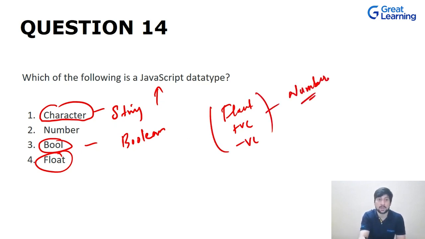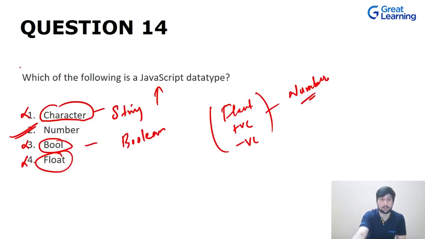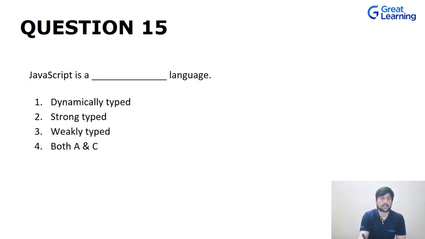So if you talk about these options, this is not a data type, this is not a data type, this is not a data type. The correct data type is number. So the answer will be 2. That is this option, which is number. So these are the primitive data types that you have: number, string, boolean, null, and undefined. Primitive data types. Now let's move on to the next question, which is: JavaScript is a dash language.